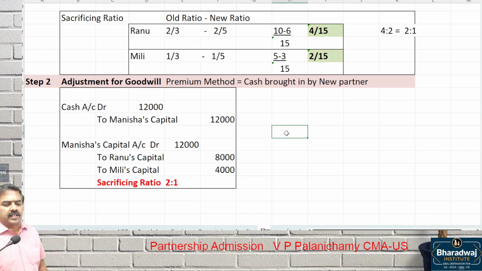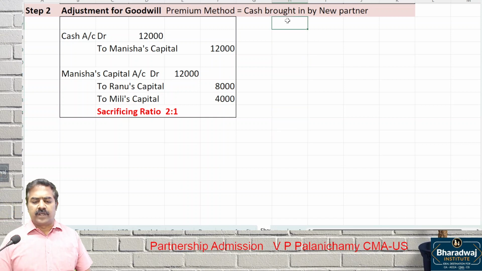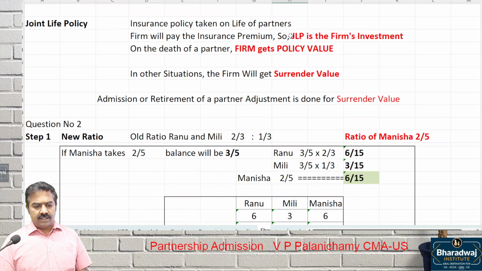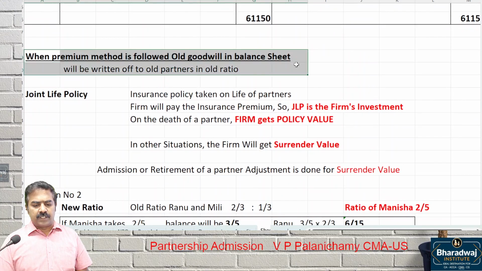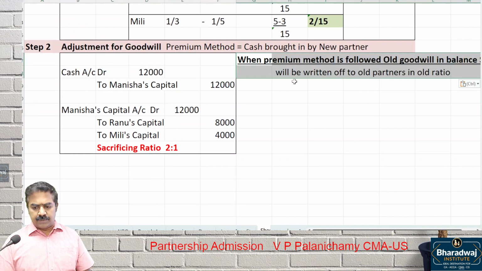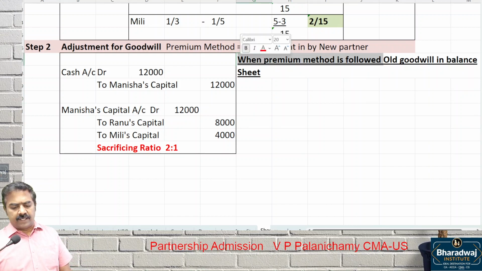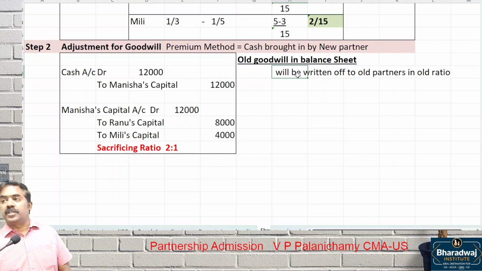Cash account debit to Manisha's capital, that is 12,000. Manisha's capital to old partners in which ratio? Sacrificing ratio. It is not over. Look at the old goodwill. We just learned the theory. When the premium method is followed, old goodwill will be written off to the partners in which ratio? Old ratio.